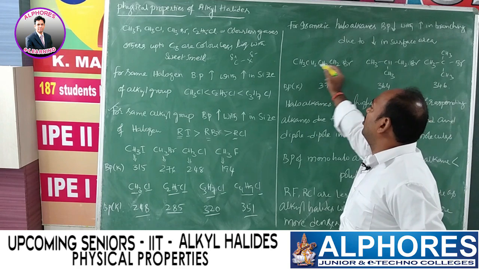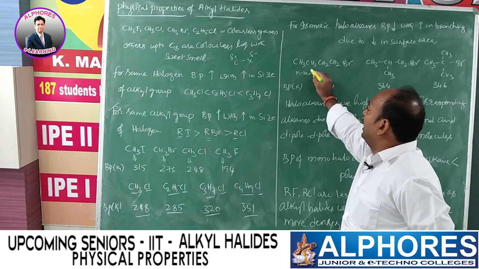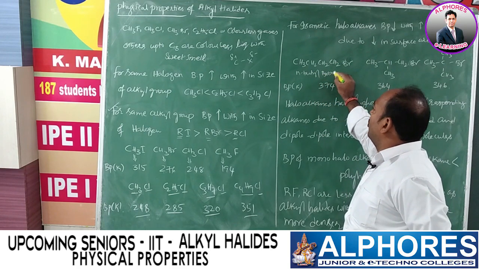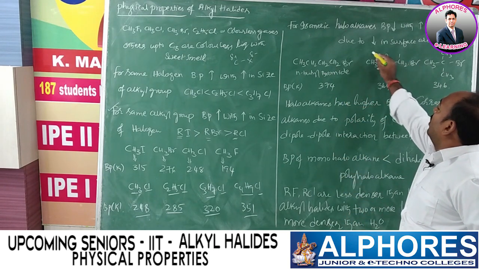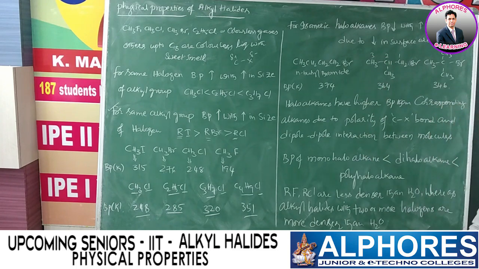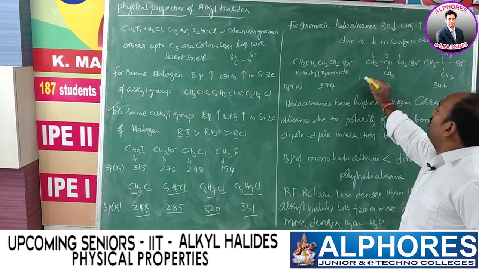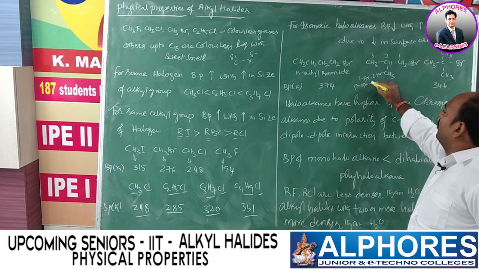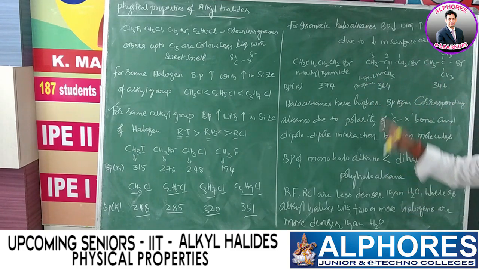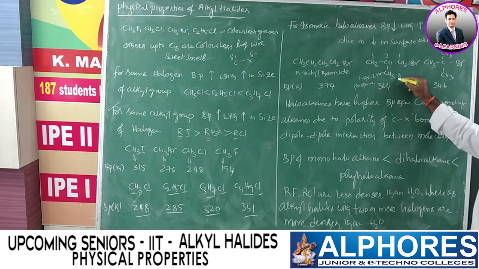Here you see 1-bromobutane or n-butyl bromide. And this one is 1-bromo-2-methylpropane, also called isobutyl bromide. That is n-butyl bromide, and this is isobutyl bromide.